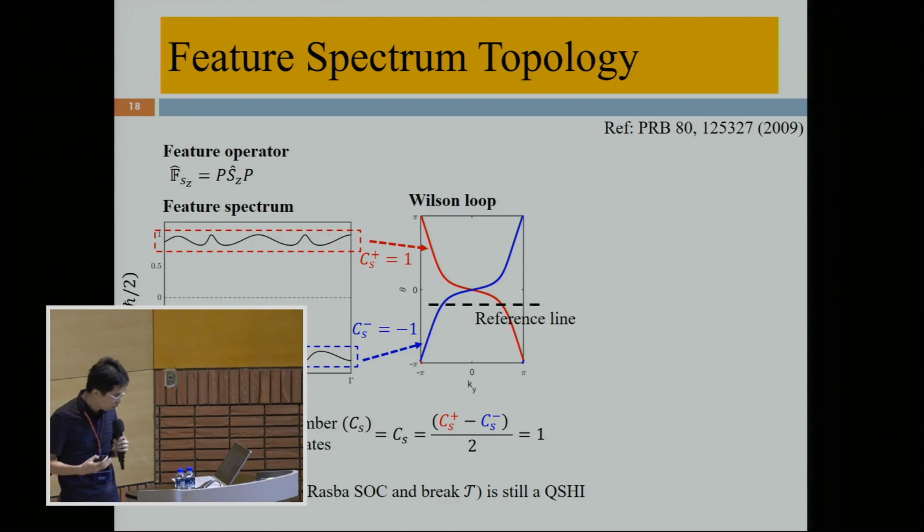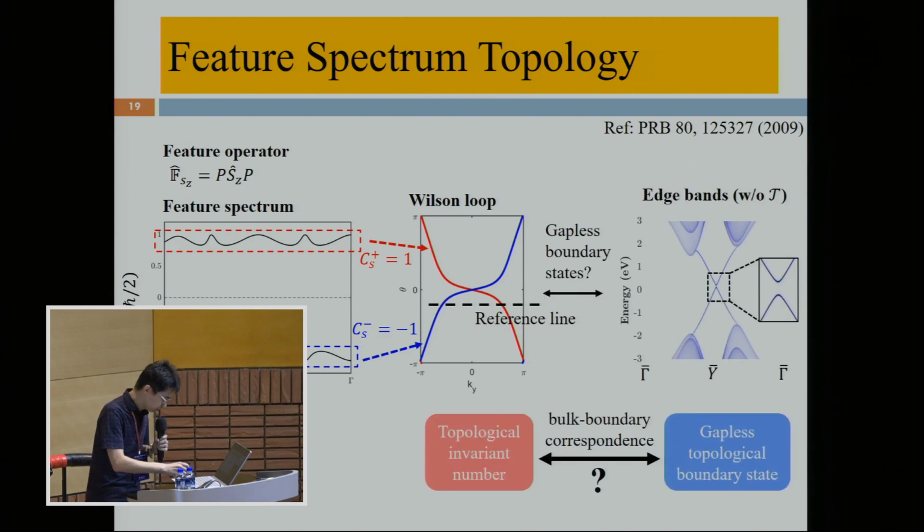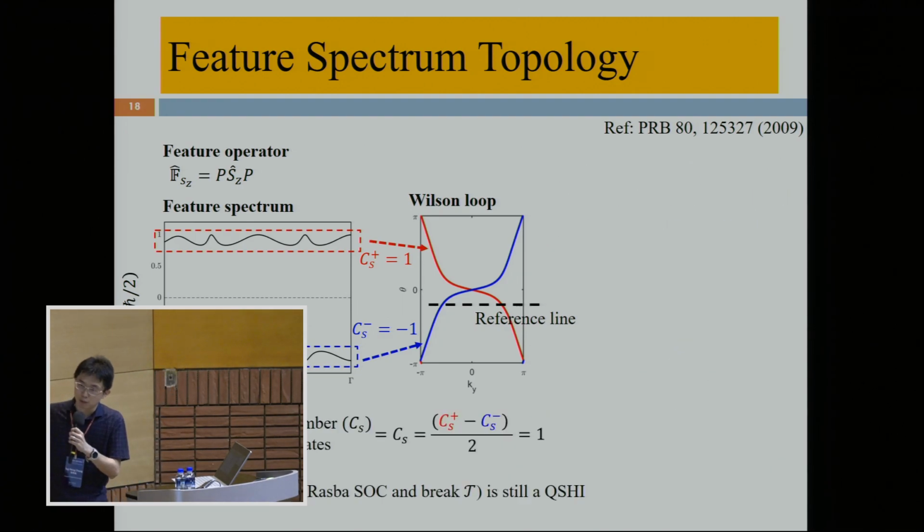So our calculation shows that the Hamiltonian model is still a quantum spin Hall insulator, even if we include the Rashba spin-orbit coupling and the Zeeman exchange field, which break the spin rotational symmetry and the time reversal symmetry. And because the topological invariant number is not 0, according to the bulk-boundary correspondence, we should have a gapless topological boundary state.